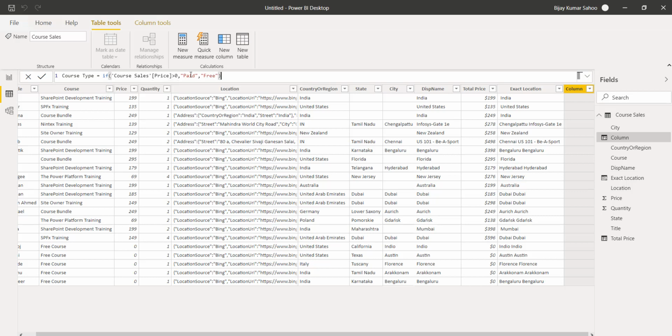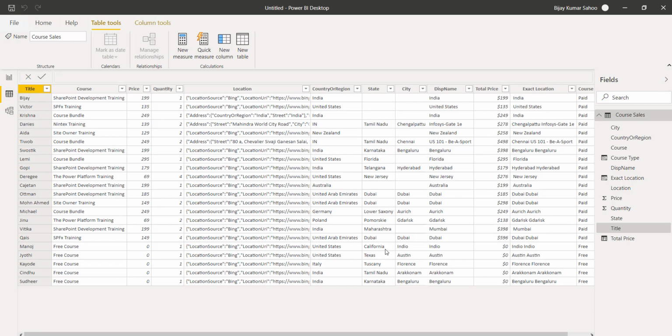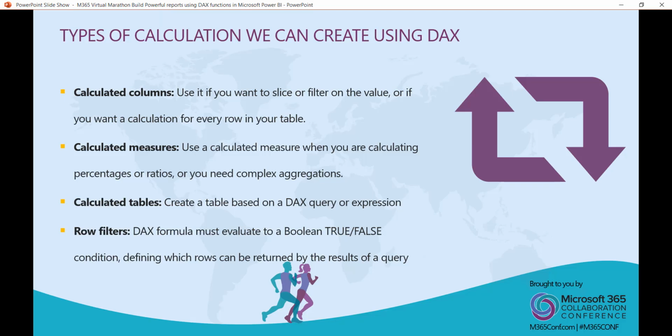On the other side, I'll click on enter now. If I go here, you can see this column is saying paid, but the last four are free courses, and you will be able to know that by using this calculated column. Now it is up to you, if you want to use these columns, you can use them in your charts. But the next thing we will check here is the calculated measures.